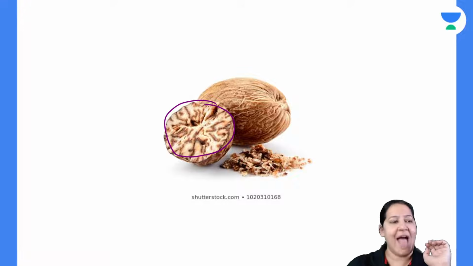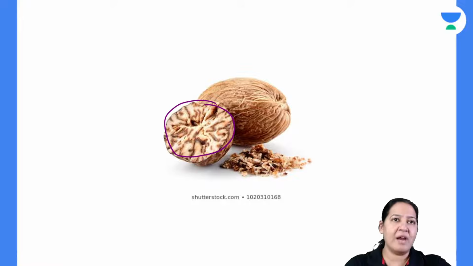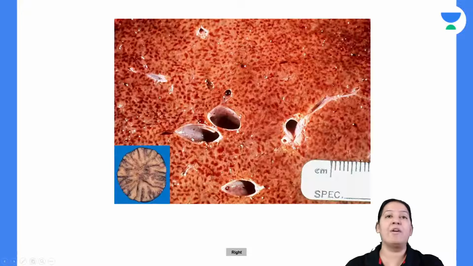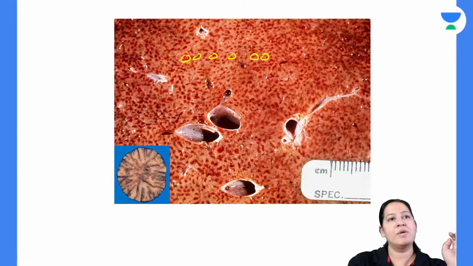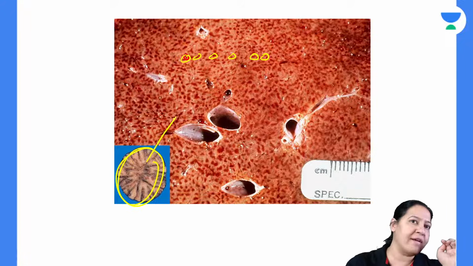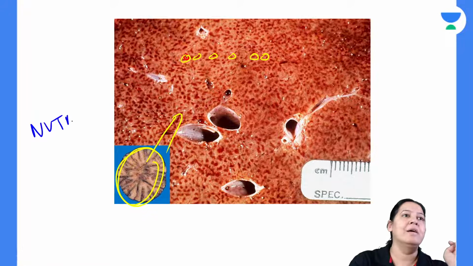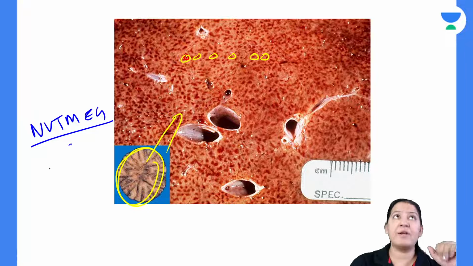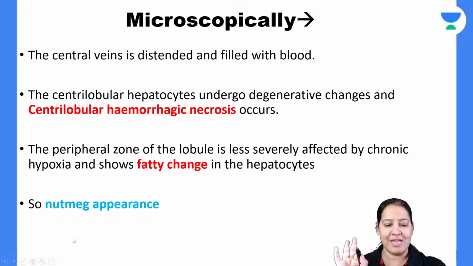It is not supari. Actually, why is the liver known as jaifal? What is the connection between the liver and nutmeg? This is nutmeg. Can you see alternate red, yellow, red, yellow bands here? In CVC liver also, the liver is like this. Can you see alternate red, yellow, red, yellow? So it is looking like nutmeg. That's why the liver is known as nutmeg appearance. I will tell you the reason for red also, and for yellow also. Don't worry. So this is nutmeg. Have you got it?